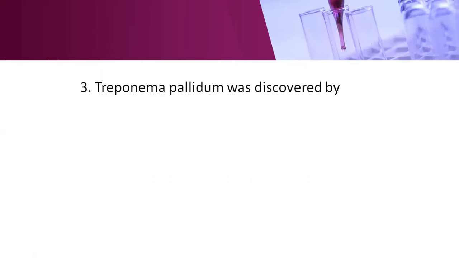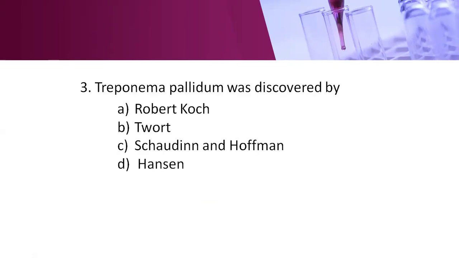Next question: Treponema pallidum was discovered by option A, Robert Koch; option B, Ford; option C, Schaudinn and Hoffmann; option D, Hansen. Here, the right answer is Schaudinn and Hoffmann. These two scientists discovered Treponema pallidum. Treponema pallidum is a spirochete. It is the causative agent of syphilis. They discovered it in the year 1905.